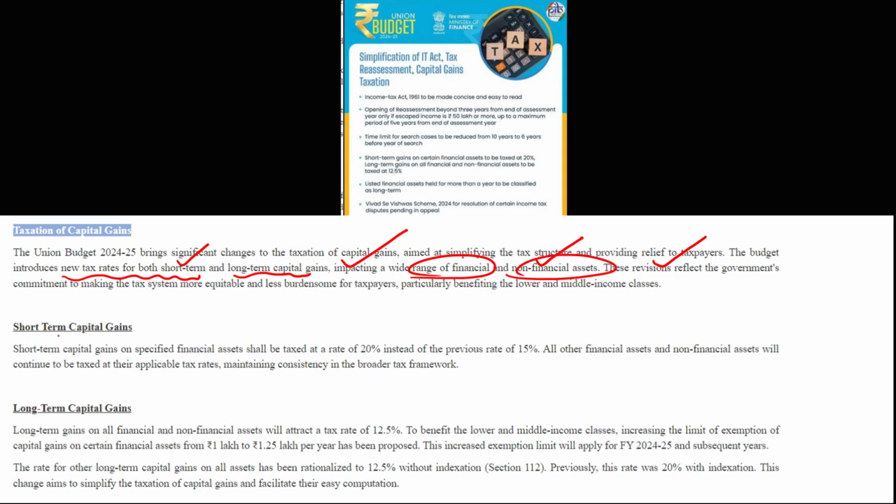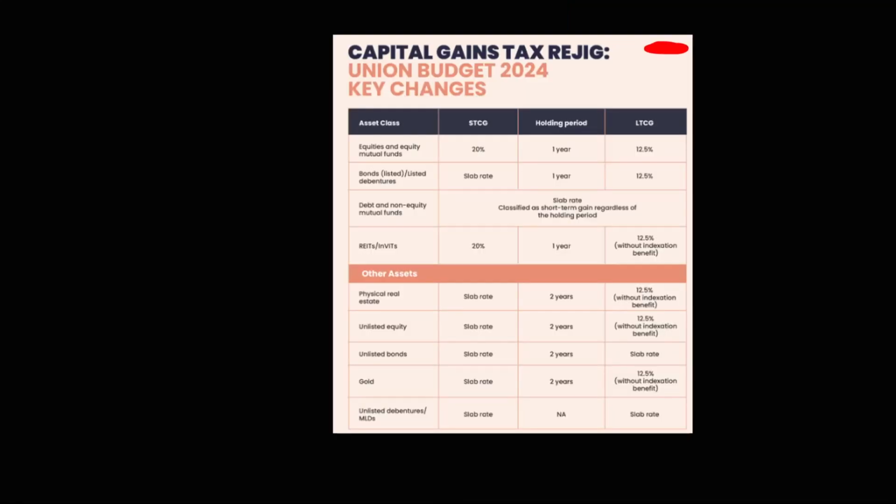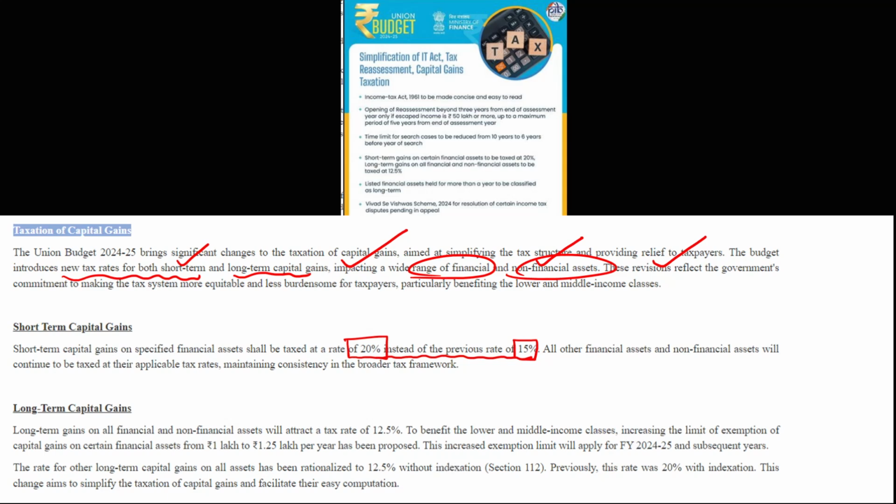For the short-term capital gains, you can see the short-term capital gains on specific financial assets shall be taxed at 20% instead of 15%. Previously the short-term capital gains tax for most of the financial assets was 15%. Now they will be taxed at 20%. Here we will see which products are covered under these financial assets. All other financial assets and non-financial assets will continue to be taxed at their applicable tax rates, maintaining consistency with the broader tax framework.